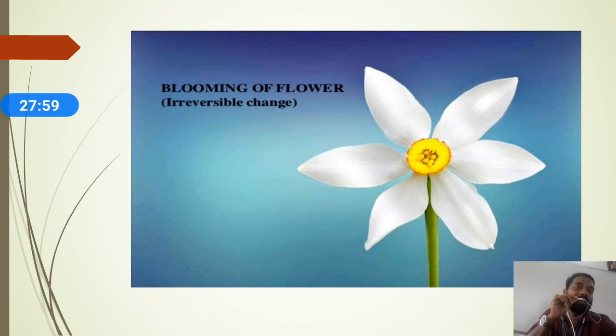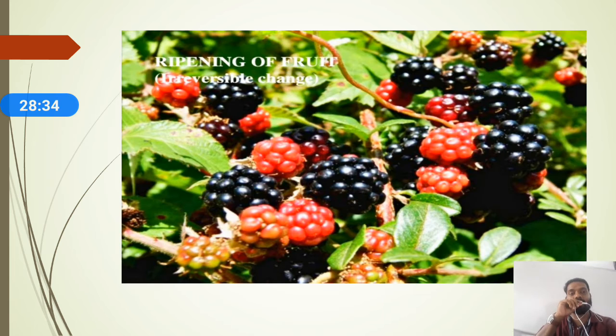You can see the blooming of a flower. I can say that it's a reversible change, as well as a chemical change. Why? Because day by day the bud starts opening, and you can see the transformation of the bud to the flower. It's purely an irreversible change, as well as a chemical change. Okay, so understood. Next I will move on to the next example.